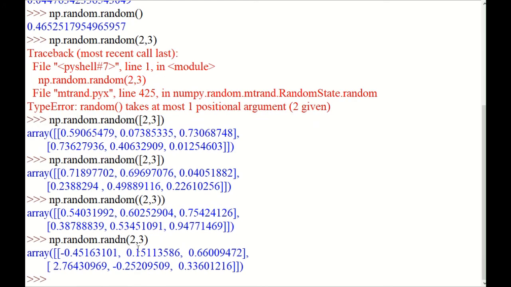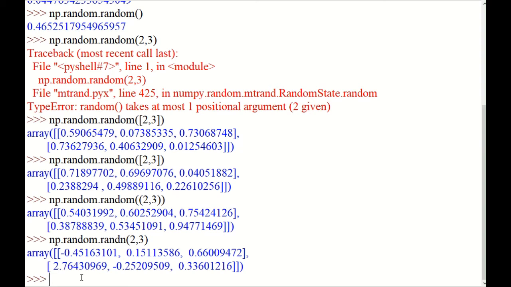So you can have a 2 by 3 array, which is normally distributed. Please try to explore like this.